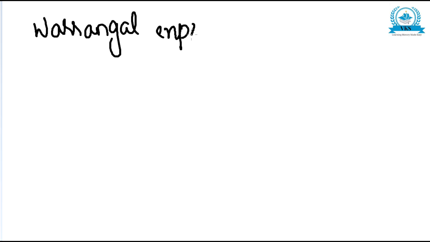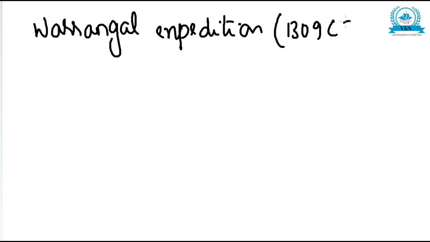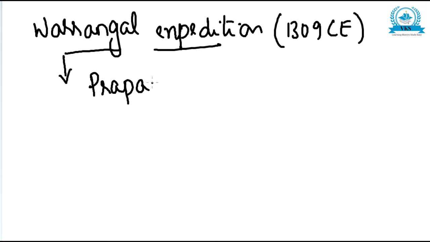Now let us see the second expedition, that is after Devagiri. The second was the Warangal Expedition. It happened in 1309 CE. The Warangal Expedition, the second South Indian expedition, happened in 1309 CE. So the king of Warangal was King Prataparudradeva.